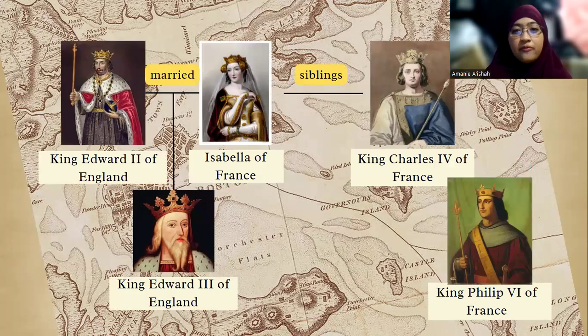This is the family tree of who was related to whom during that era. King Edward II of England was married to Isabella of France, who was related to King Charles IV of France. King Edward II and Isabella had a child, which was King Edward III. King Philip VI was also related distantly to King Charles IV, cementing his claim to the throne. Both King Edward III and King Philip VI believed that they had their rights to the French throne.